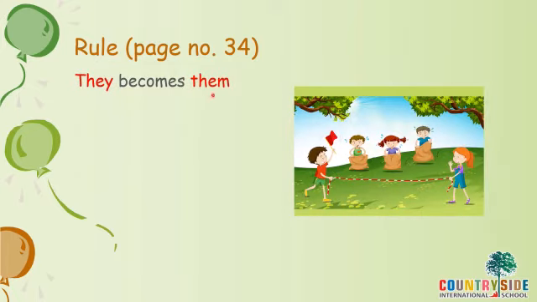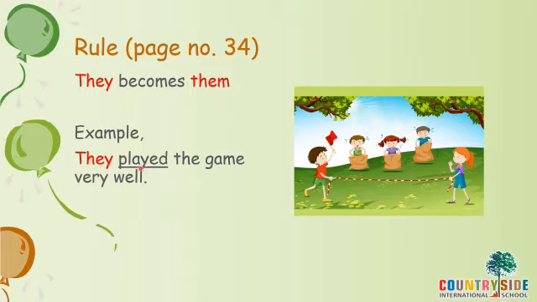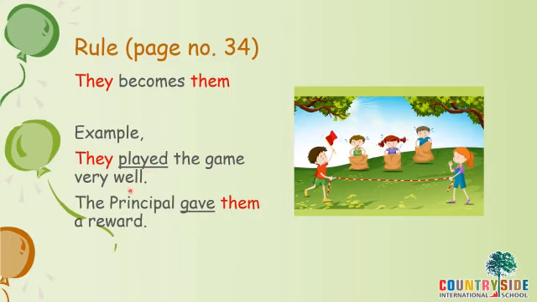They becomes them. Let's see an example. They played the game very well. When we're talking about many children, they are playing a game and they played it very well. Played is an action word here. The principal gave them a reward. Gave is a verb here. And after the verb, the pronoun they will change into them. Principal sir is giving them a reward.